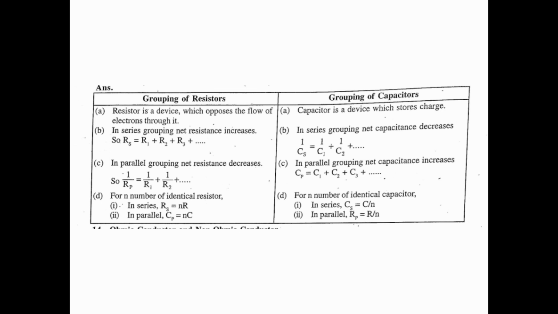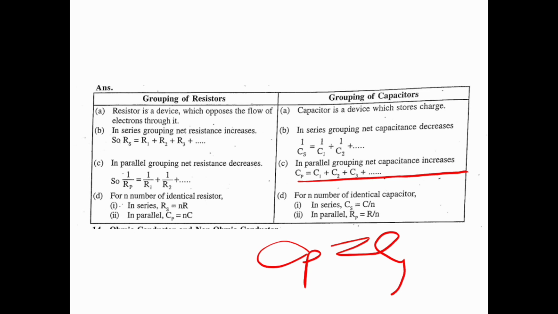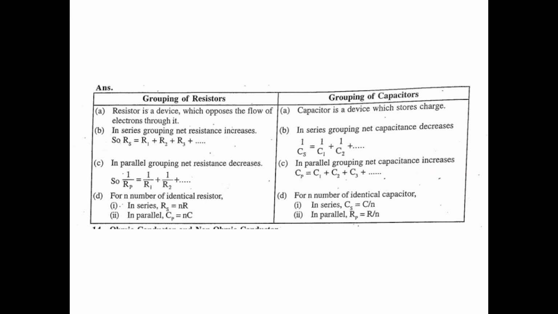Whereas in capacitors, Cp is equal to C1 plus C2 up to whatever it may be; the value of Cp increases. So we know about the grouping of resistors and grouping of capacitors.